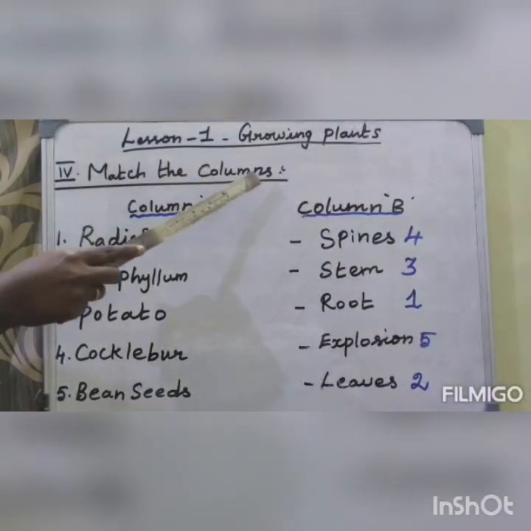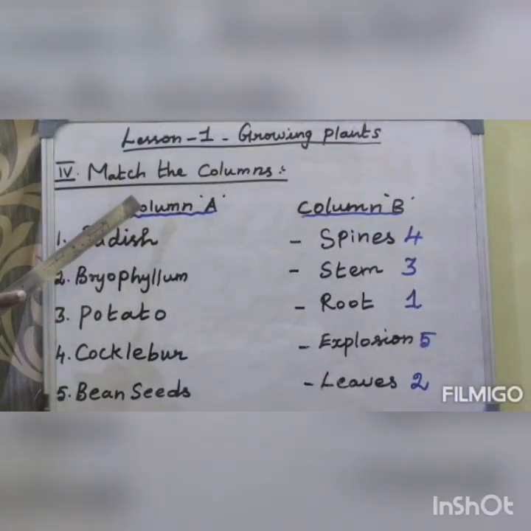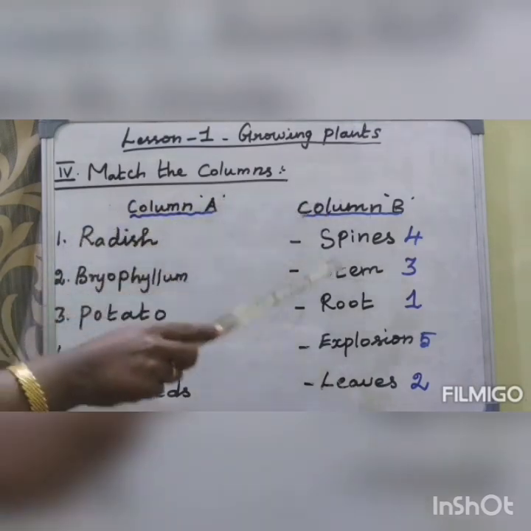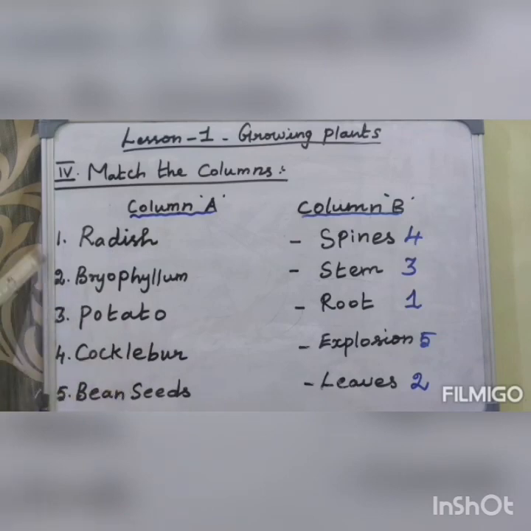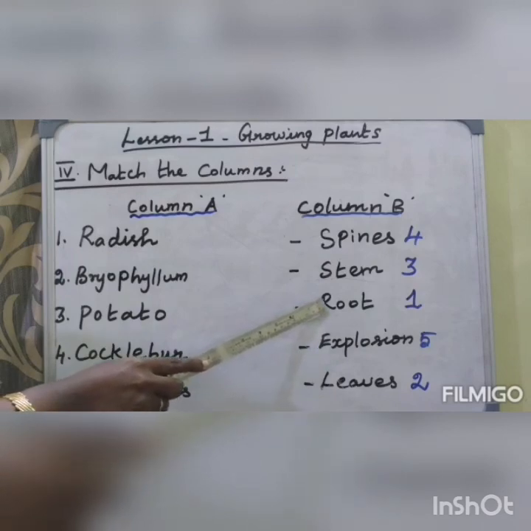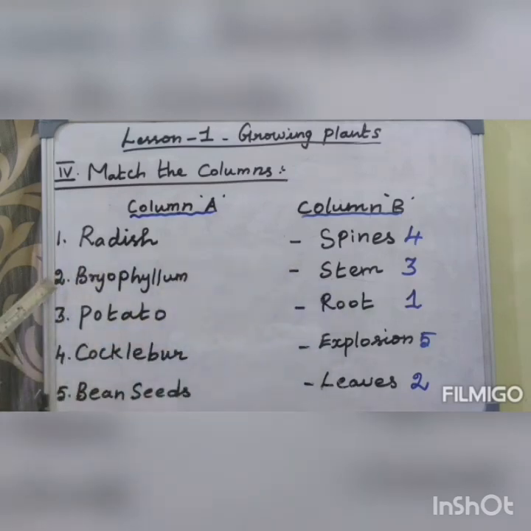Fourth, match the columns. There are two columns, column A and column B. Match the correct answer for the following. First one: radish is an example of new plants growing from root. Second one: bryophyllum is an example of new plants growing from leaves.